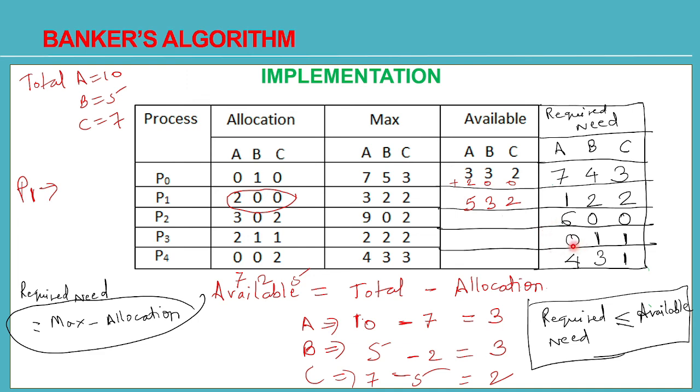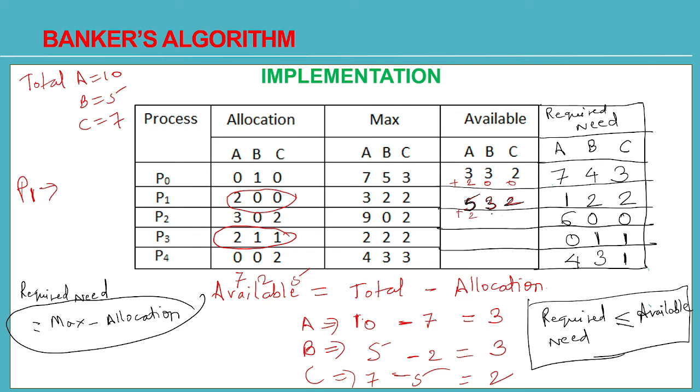Now P3 needs 0 instances of A, that is, no instances of A are needed by P3. One instance of B and one instance of C are needed by P3. Currently with the system, 5 instances of A, 3 of B and 2 of C are there. So you can easily fulfill the request of the P3 process. So it will fulfill the request of P3, and whatever was there with P3 will be released and given back to the system.